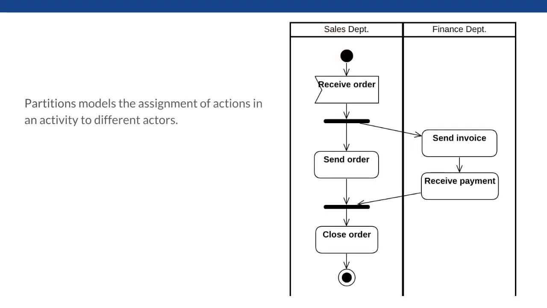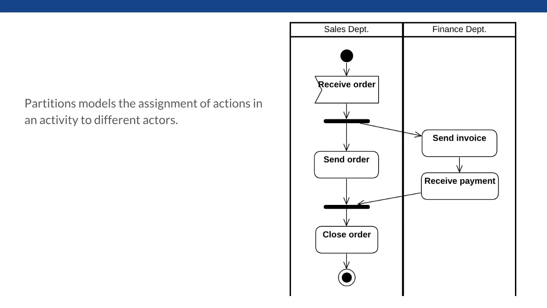Partitions can be used to model the assignment of actions in an activity to a number of different actors. For example, here we have an activity with several actions performed by two actors, namely, sales department and finance department. Actions are assigned to the relevant actors. Each actor is modeled as a partition.